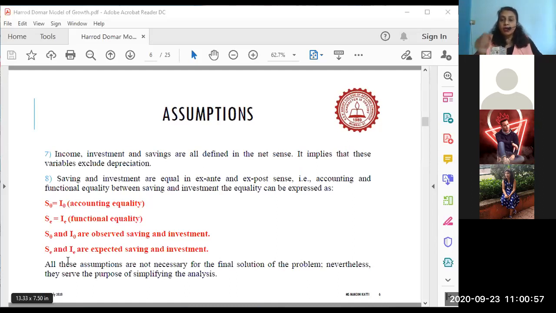So it is almost close to S equal to I. All these assumptions are necessary, but not the final solution to the problem, because assumptions are assumptions. Assumptions are conditions being constant. We try to move ahead in understanding the HD model.